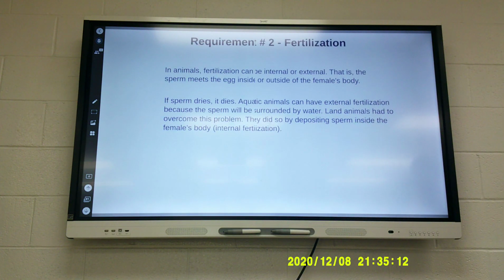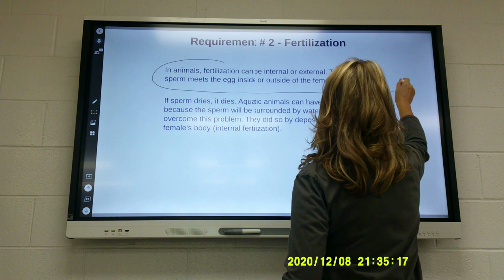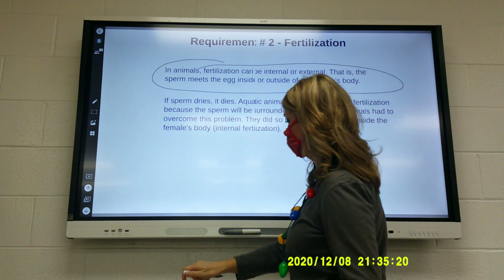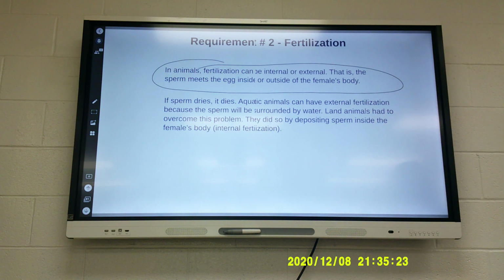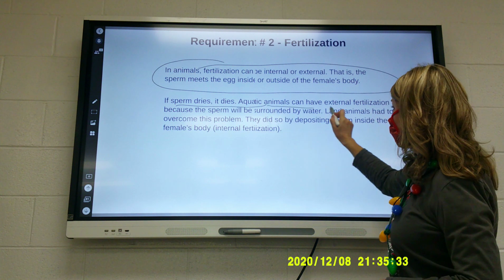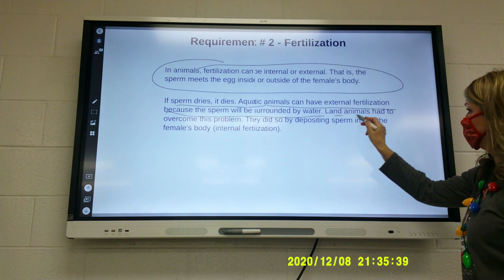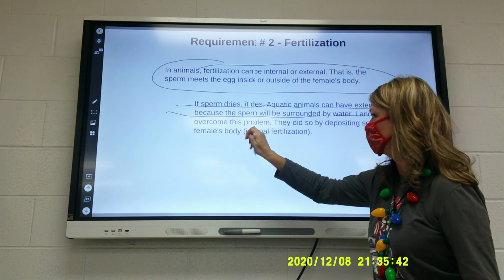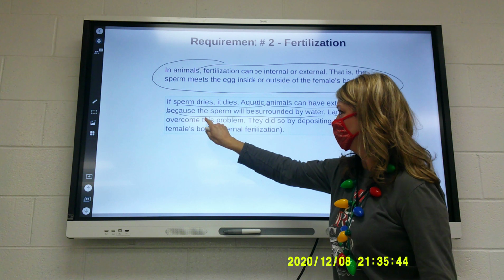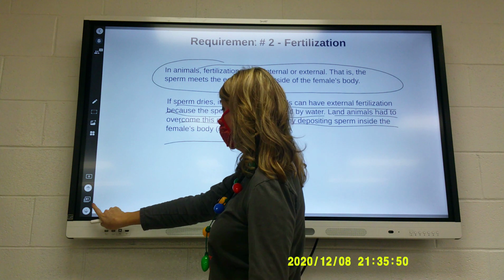Requirement number 2, fertilization. In animals, fertilization can be internal or external. That is, the sperm meets the egg either inside the body or outside the body of the female. If sperm dries out, it dies. So aquatic animals, animals that live in the water, can have external fertilization because the sperm will be surrounded by water. Land animals had to overcome this problem. They did so by depositing sperm inside the female's body, internal fertilization.